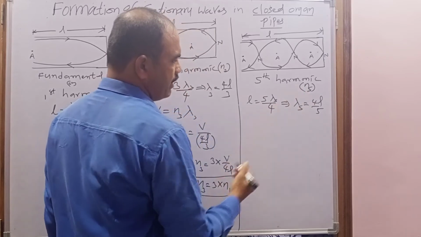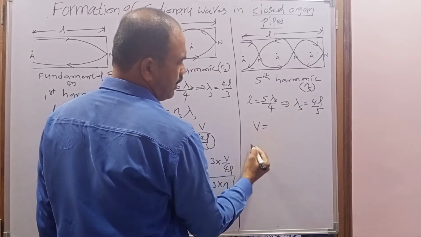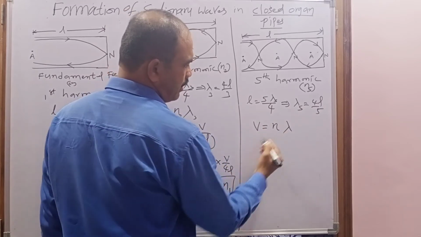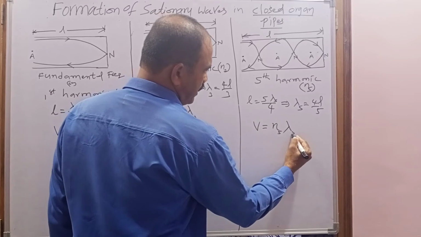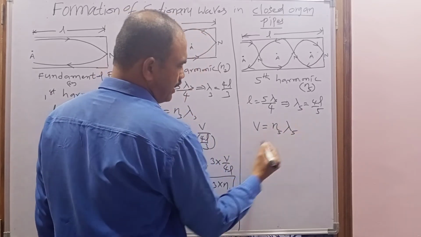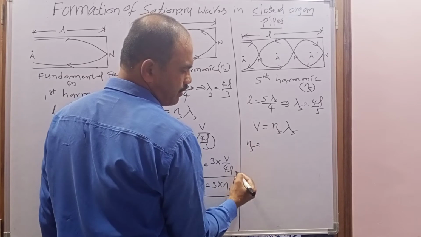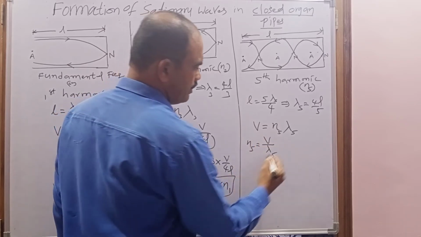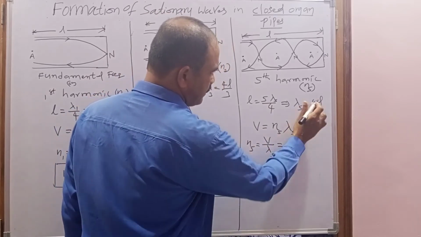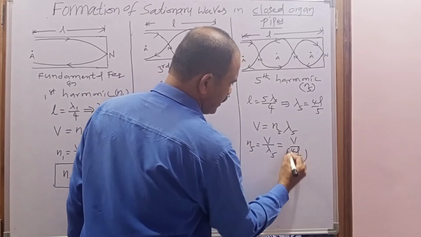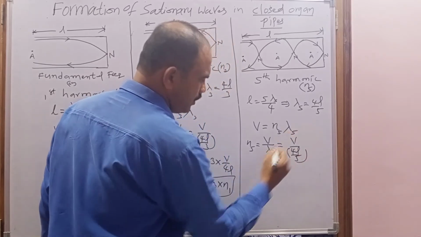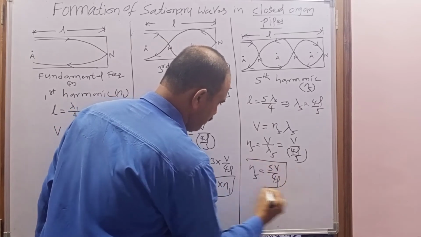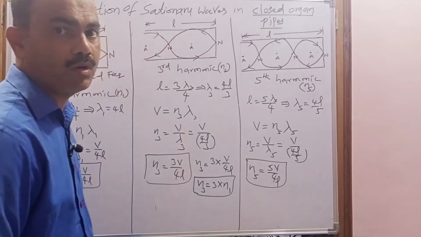And to calculate the frequency, there is a relation between wave speed or velocity, frequency and wavelength. What is that? V equal to n lambda. Here the frequency is n suffix 5 and wavelength is lambda suffix 5. So when we rearrange this equation, the fifth harmonic frequency n5 equal to velocity by wavelength. Now V by, what is lambda 5? 4L by 5. When this simplifies, this 5 will go to the numerator. So the fifth harmonic frequency is 5V by 4L. This is the formula for fifth harmonic or second overtone.